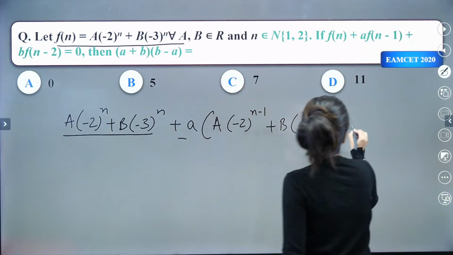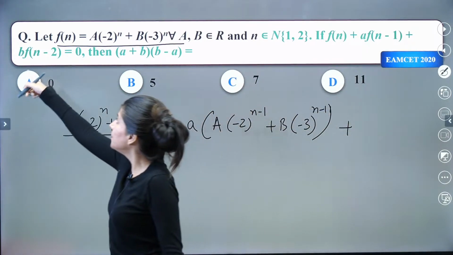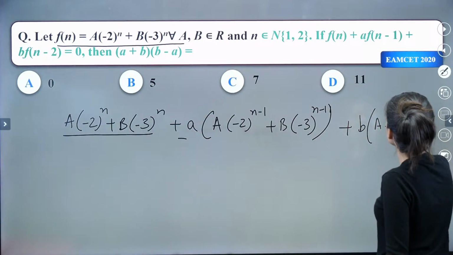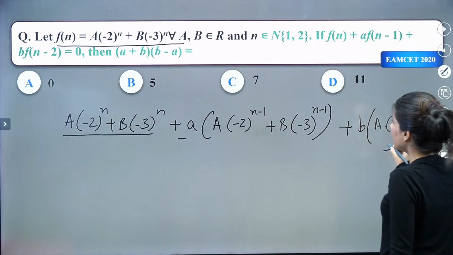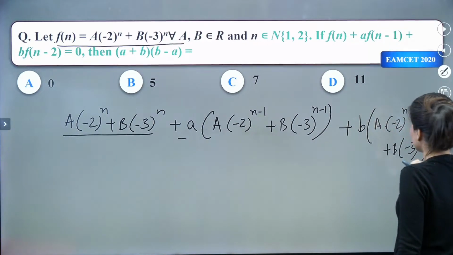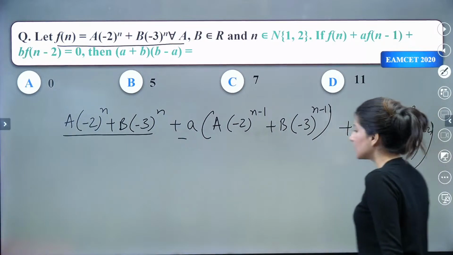Plus, can you see the last part? B times f of n minus 2. So A times minus 2 raised to power n minus 2 plus B times minus 3 raised to power n minus 2. That's it. And this is going to be equal to 0.